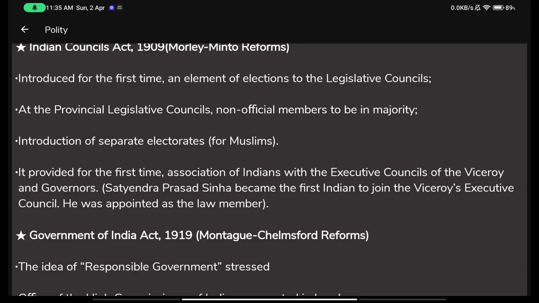It provided for the first time the association of Indians with the executive councils of the Viceroy and governors. Satyendra Prasad Sinha became the first Indian to join the Viceroy's Executive Council. He was appointed as the law member. You know that the Viceroy had two kinds of councils, the Legislative Council and the Executive Council. So for the first time, Indians were given representation in the Executive Council also.